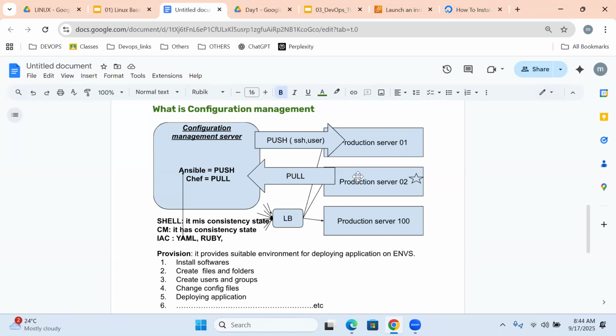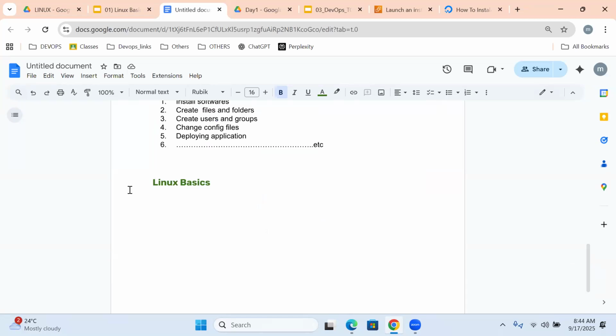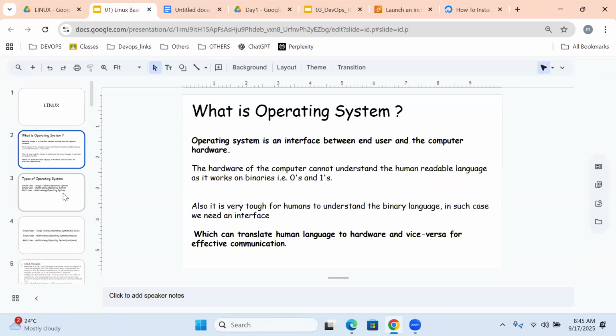Directly we can't land. Please first understand the basics and fundamentals. What is an operating system? We need to discuss the types of operating systems. So let me know, what is an operating system, anybody?